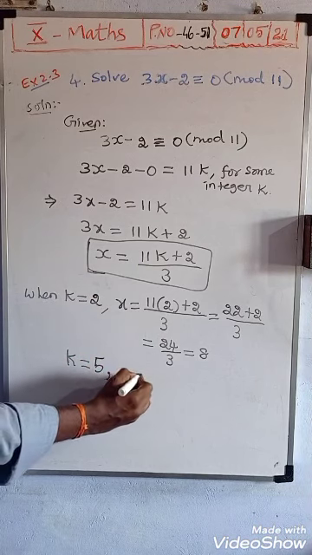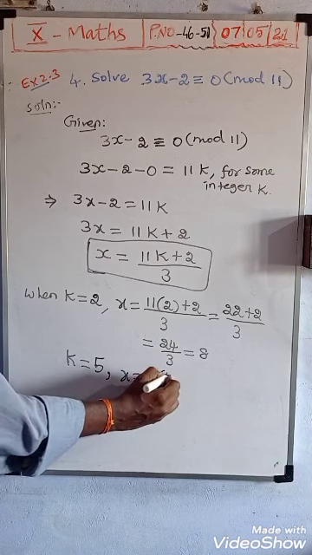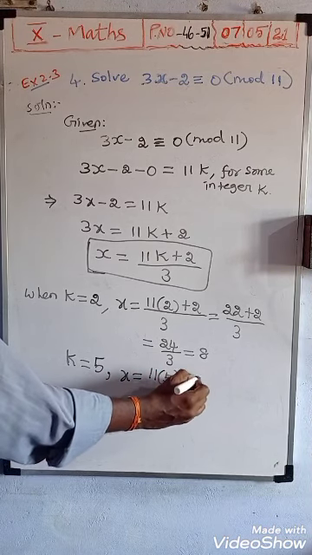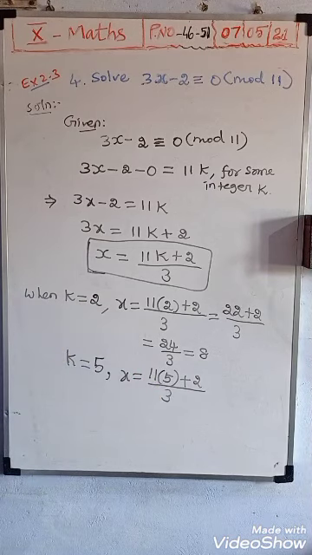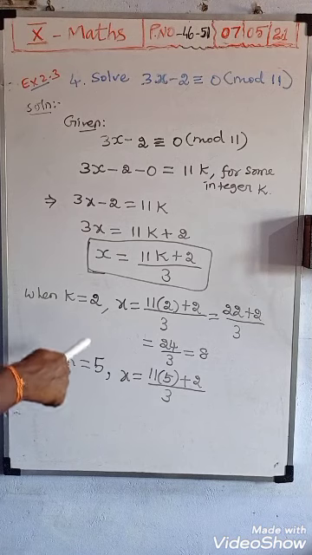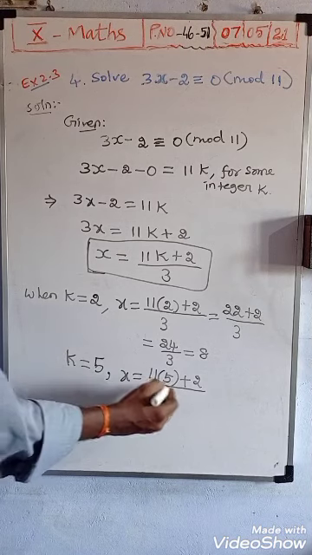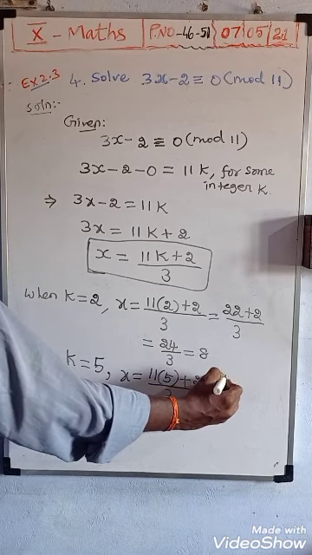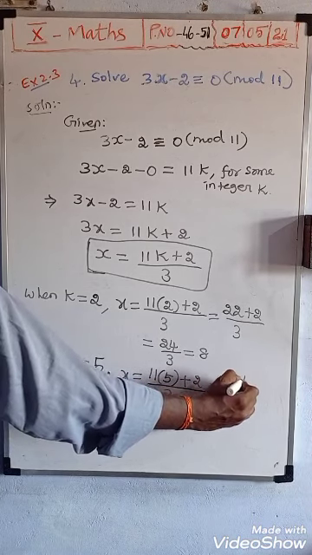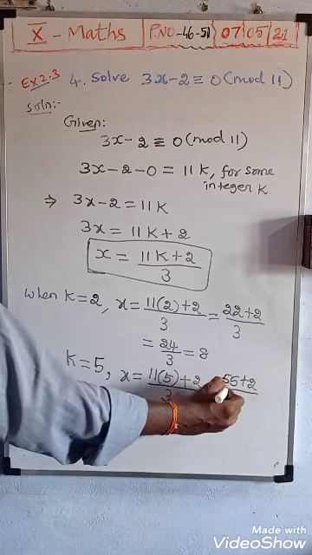So with 5, x is equal to 11 of 5 plus 2 divided by 3. Suppose you substitute 3 or 4, surely that number will not be divisible by 3. So that is the shortcut. So the next value you substitute is 5. 11 fives are 55, 55 plus 2 divided by 3.